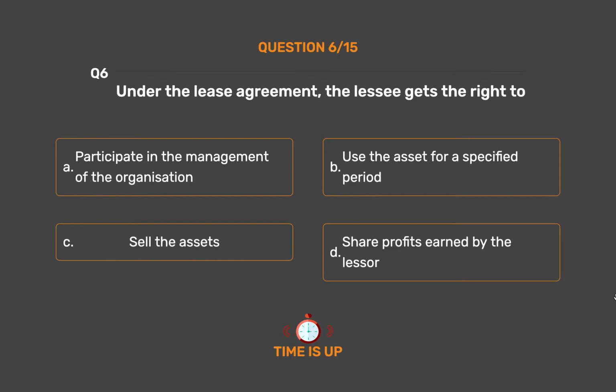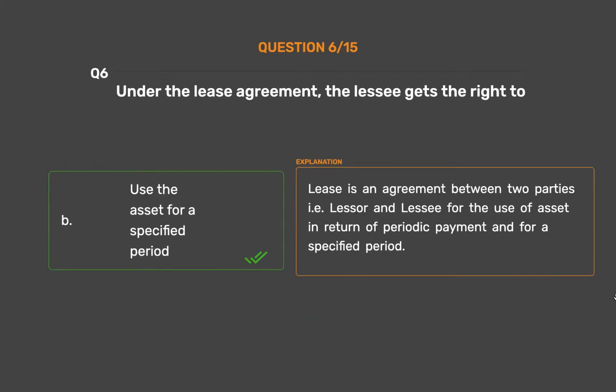The correct answer is Option B. Use the asset for a specified period. Lease is an agreement between two parties, i.e. lessor and lessee, for the use of asset in return of periodic payment and for a specified period.